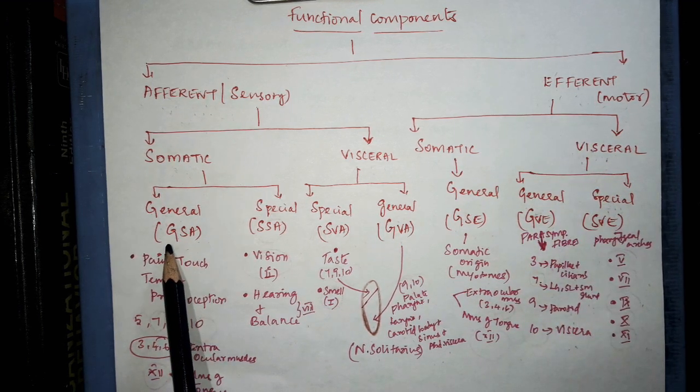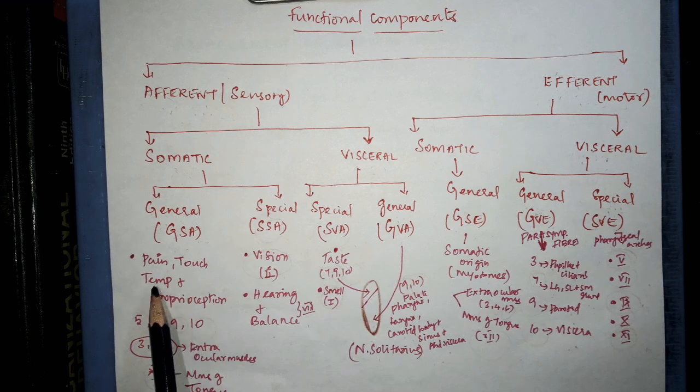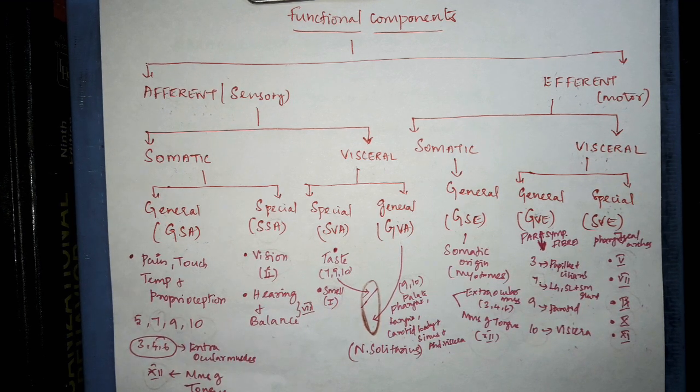Now we will move to general somatic afferent. This takes general sensation from the somatic derivatives like pain, touch, temperature and proprioception. Proprioception is the joint position sense through the 5th, 7th, 9th and the 10th cranial nerve, and it also carries proprioceptive fibers from the extraocular muscles through the 3rd, 4th and the 6th nerves, and from the muscles of the tongue, its proprioception is carried by the 12th cranial nerve.